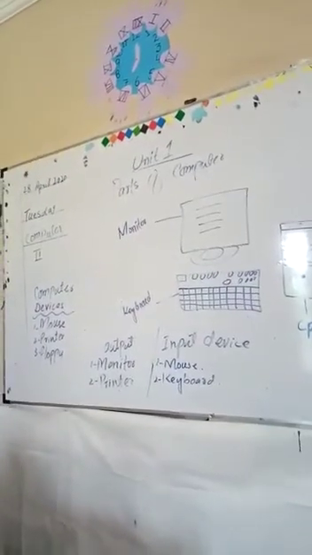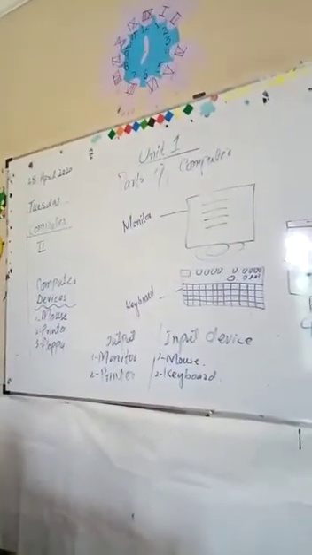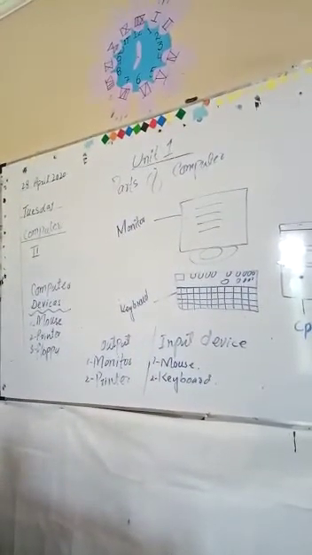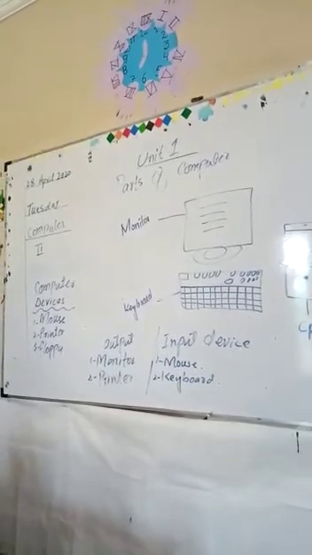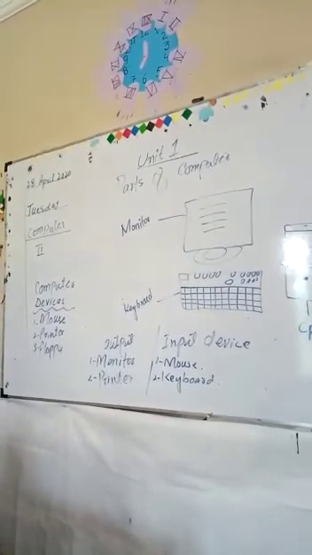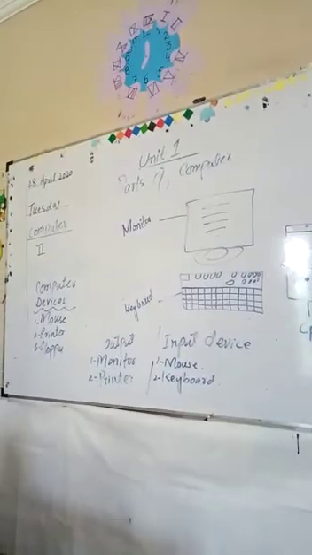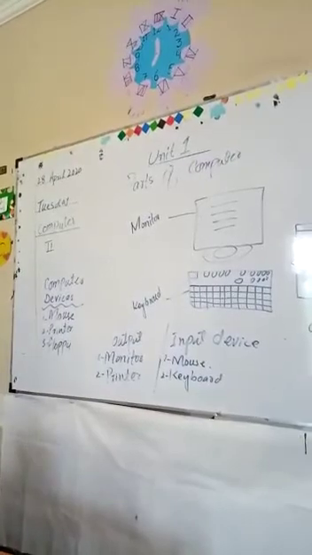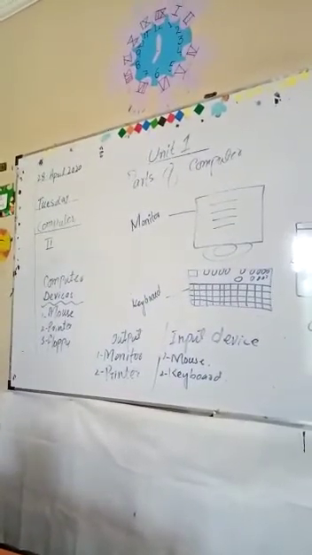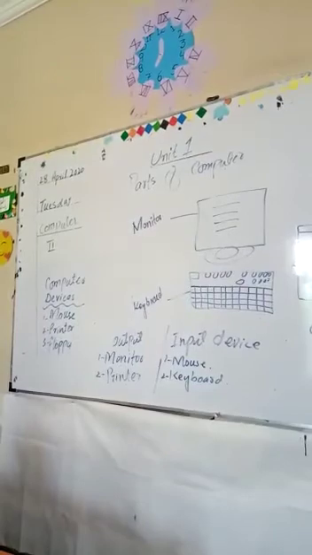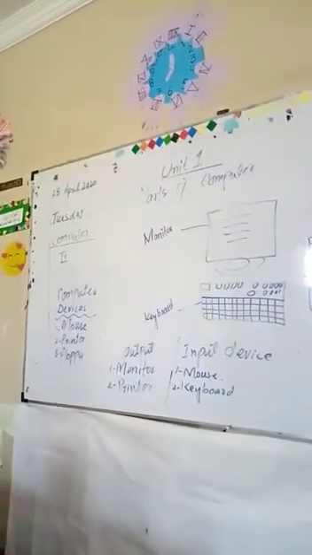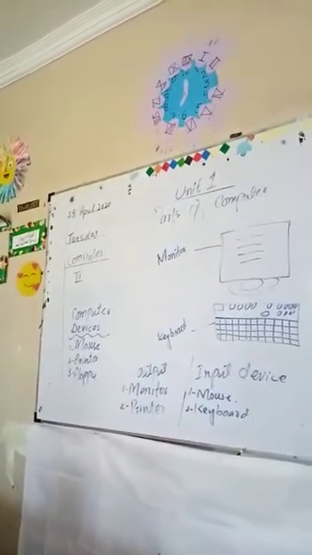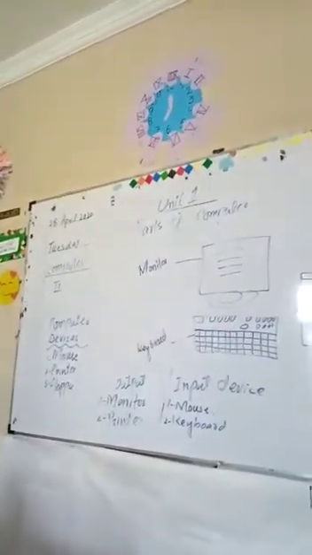Now, students, I am going to tell you that the keyboard looks like a typewriter. It is used to give instructions to the computer, and it has different buttons, and these buttons are called keys. Whatever instructions are given by the user to the computer by pressing these keys, the keyboard is considered as an input device.